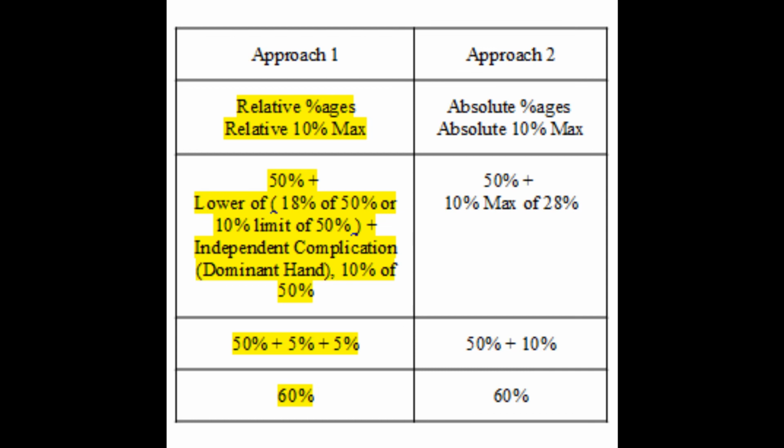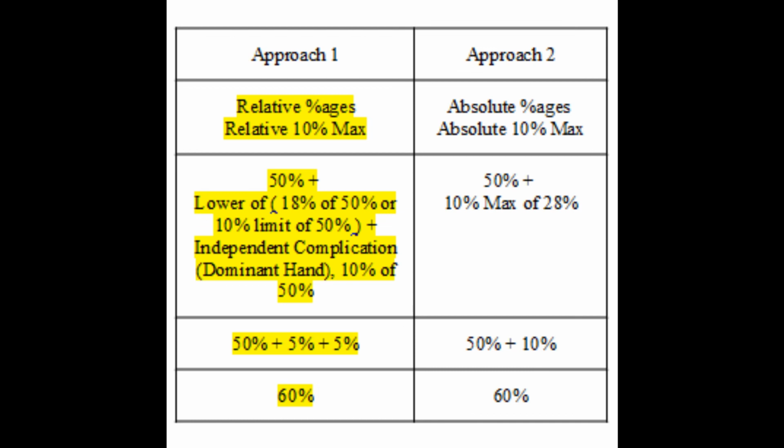So, in case of relative percentages and relative 10% max, the values of all complications are added together, which will be 18% excluding the dominant hand. The extent of complication is 18% of 50%, that is 9%. We have to find the allowed limit of complication as 10% of 50%, that is 5%. Then take whichever is lower among 14 and 5, and we have to take 5%.